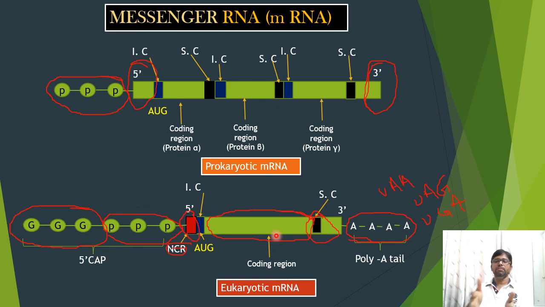At the 3' end, there is a stopping codon. In eukaryotic cells, usually three codons act as stopping codons or nonsense codons: UAA, UAG, UGA. Any one of these three codons may be present in the stopping codon region, which stops the elongation of the polypeptide chain. And a poly A tail is also present at the 3' end. This poly A tail is added after transcription. So these are the points we have discussed in this video.